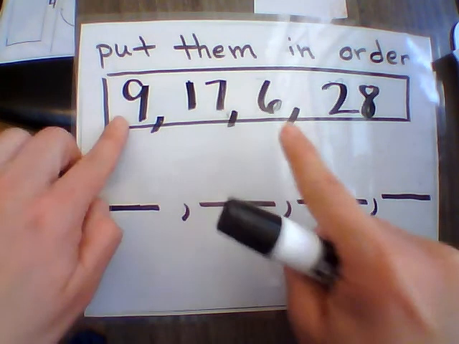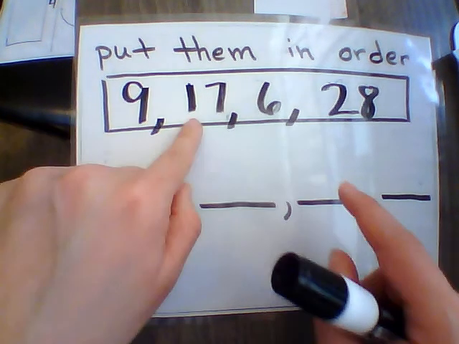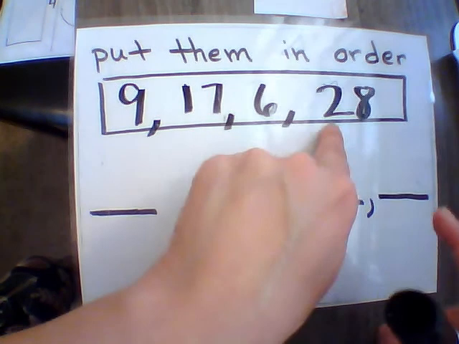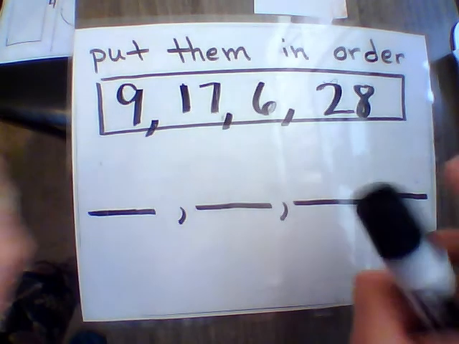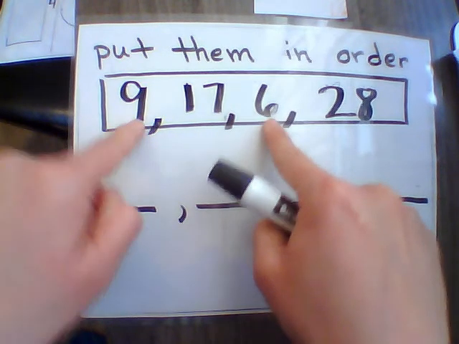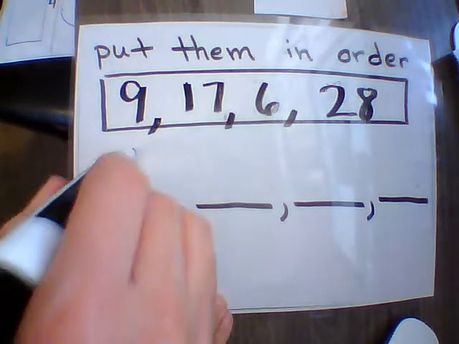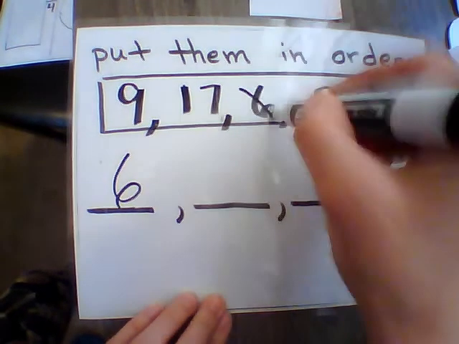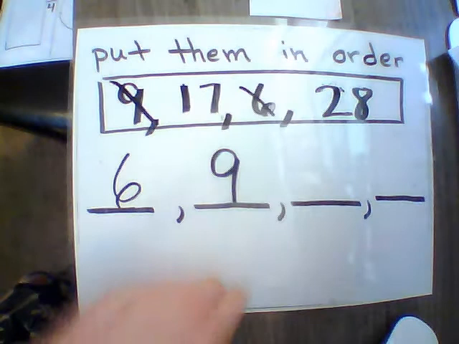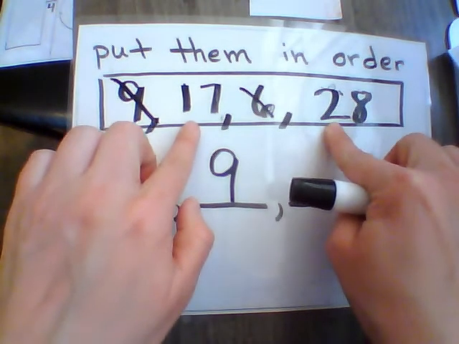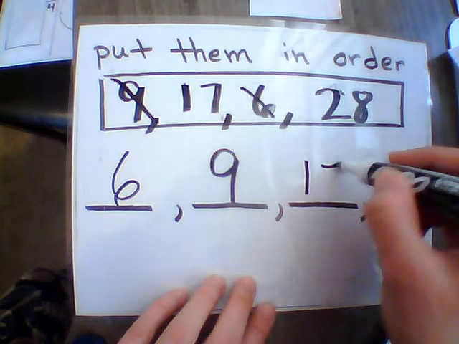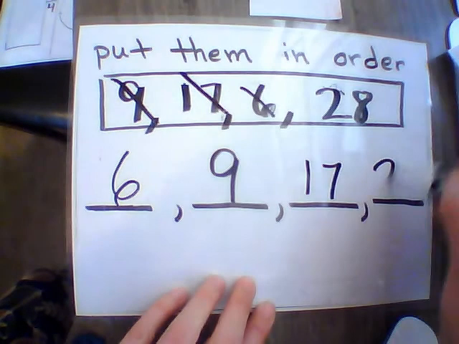I notice that there's no 10s in 9, 1 ten in 17, no 10s in 6, and 2 tens in 28. So I'm going to go to the numbers with no 10s, 6 and 9, and I know 6 is smaller than 9, so 6 is going to go first. X that off, then our 9 will go next, and then I look and see 17 has 1 ten, 28 has 2 tens, so 17 is smaller, and then our 28.